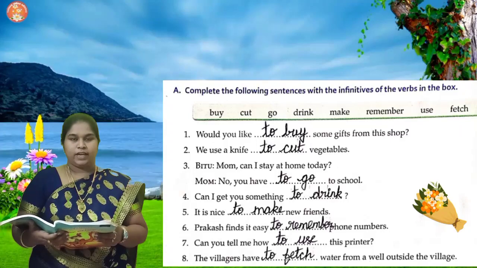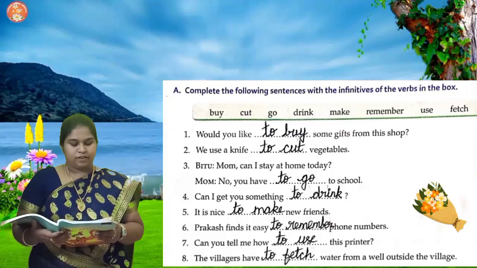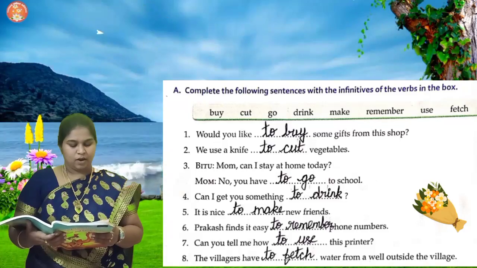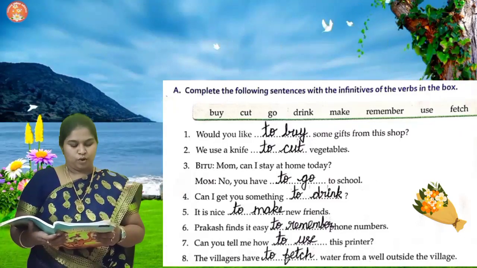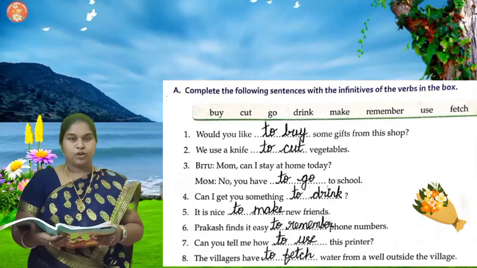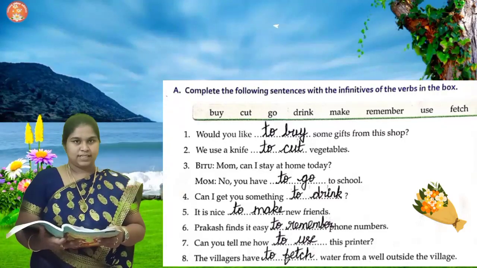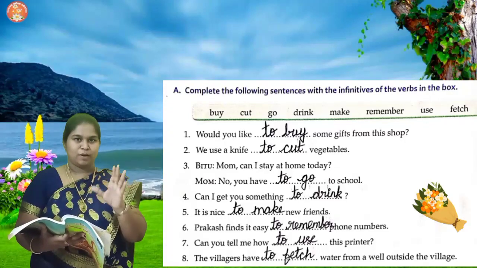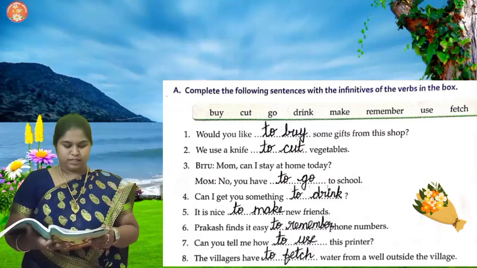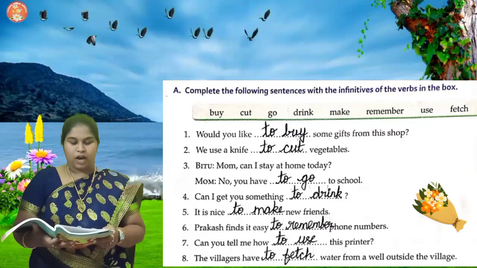Would you like to buy some gifts from this shop? We use a knife to cut vegetables. Mom, can I stay at home today? Mom: No. You have to go to school. Can I get you something to drink? It is nice to make new friends. As I said, whatever is to plus base verb, it is infinitive words. Can you tell me how to use this printer? The villagers have to fetch water from a well outside the village.